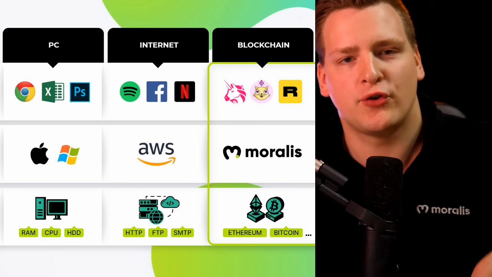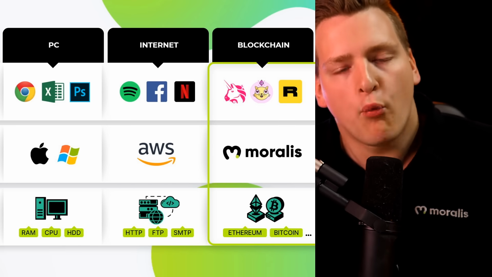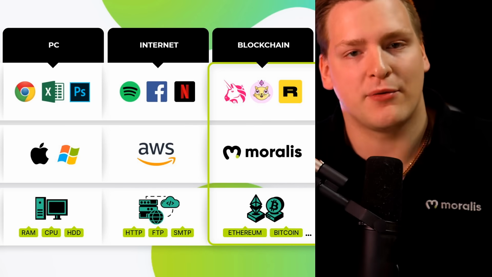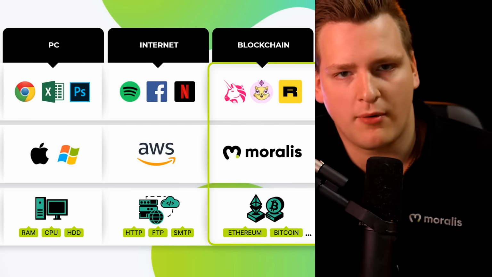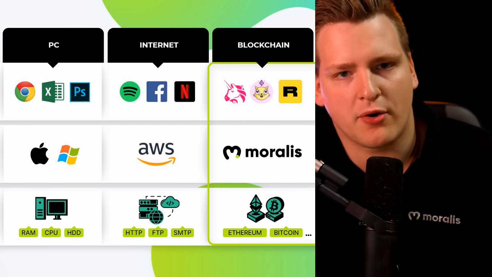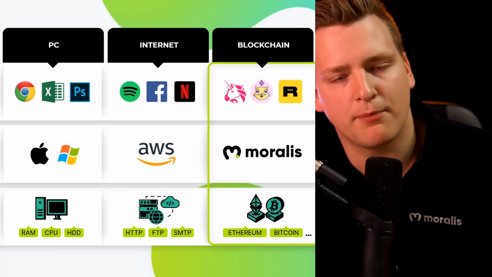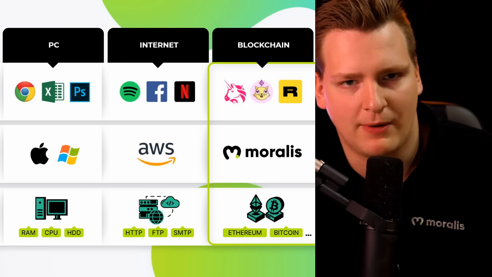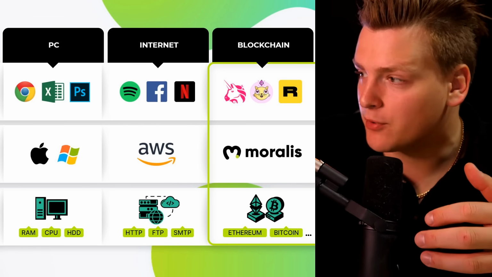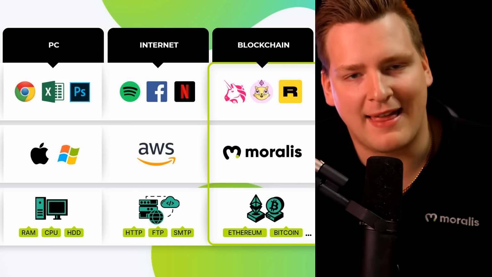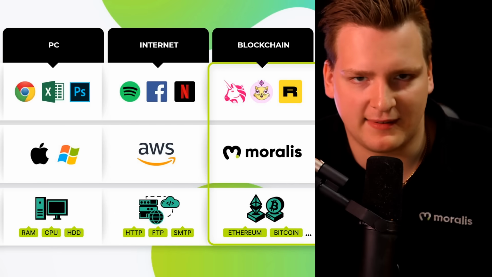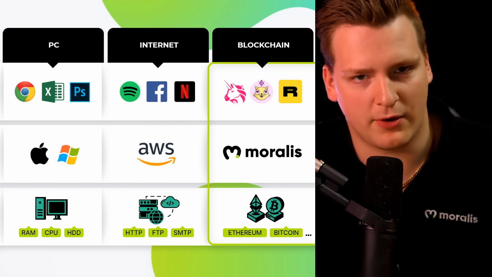The problem is that everyone has to do this from scratch on their own, while Moralis provides a solution that everyone can use. And all assets, all ownership, all NFTs, all smart contracts, they're still on the blockchain. So the most important things are always on the blockchain. But to coordinate how to read from the blockchain and how to index the blockchain, that is what Moralis provides, and that never compromises any decentralization, which is very, very important.